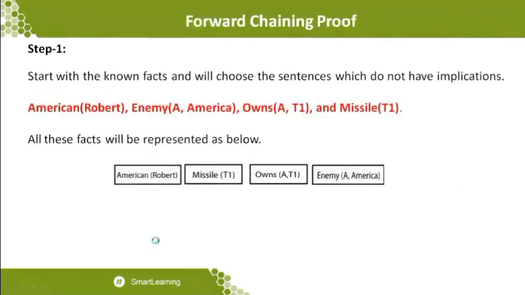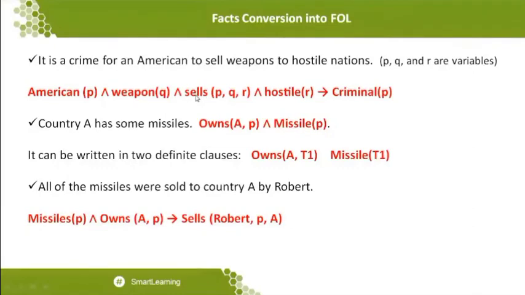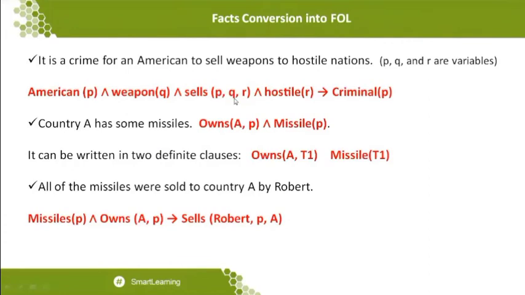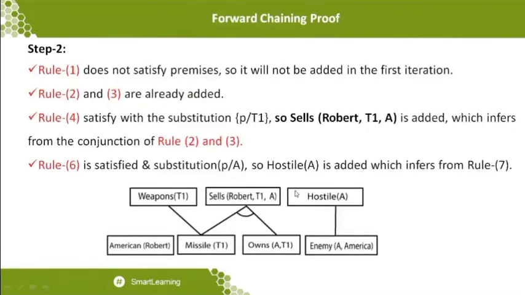But when I write the statements, you can see Sells of P comma Q comma R. But I'm not writing Sells of P comma Q comma R, because there is already a single statement, American of Robert, which represents P. So I'm not giving P. Instead of P, I'm directly substituting the name Robert. So that's what happens over here.